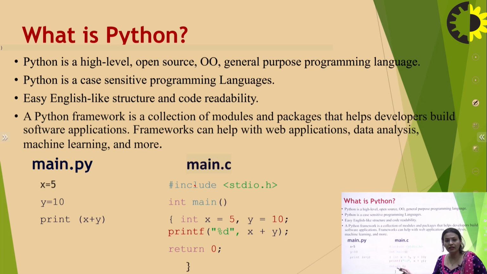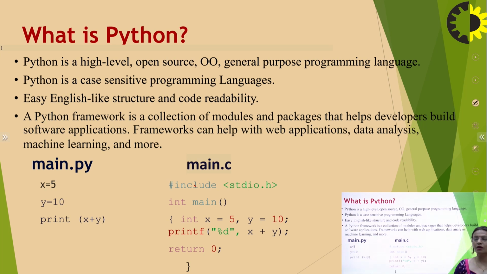Then finally we will have to print, and for that we have to write %d with x and y as a sum, and finally we have to return 0. This is a basic programming code for C that we have read so far.